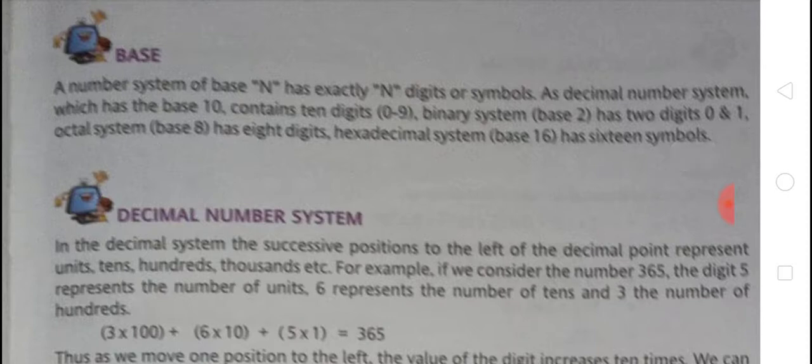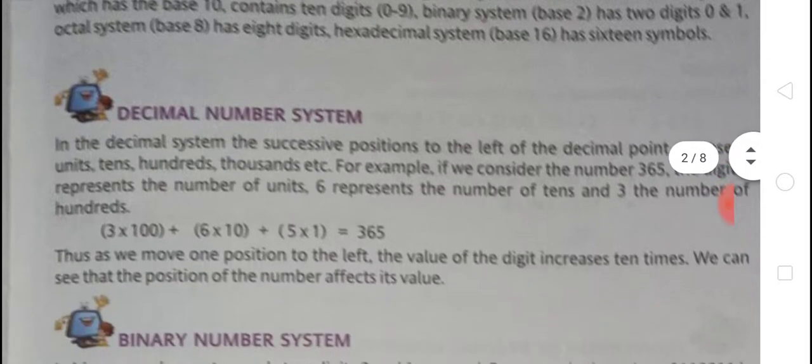A number system of base n has exactly n digits or symbols. The decimal number system, which has base 10, contains 10 digits. The binary number system, base 2, has 2 digits, 0 and 1. The octal number system, base 8, has 8 digits. The hexadecimal system, base 16, has 16 digits.